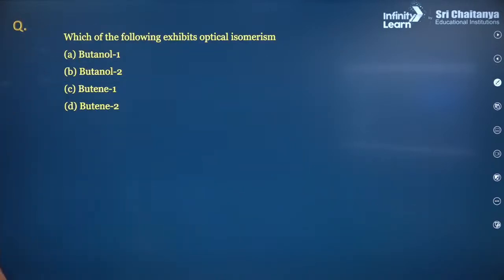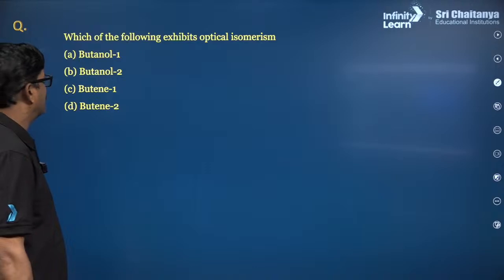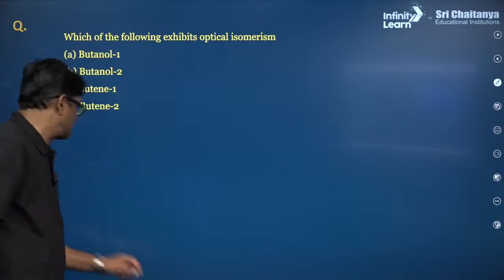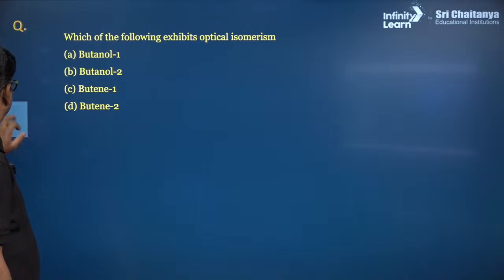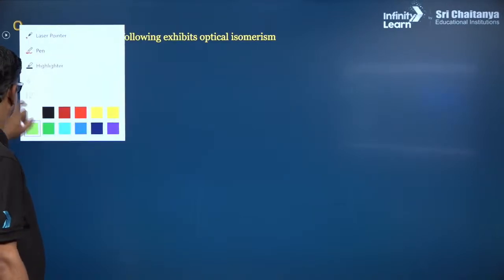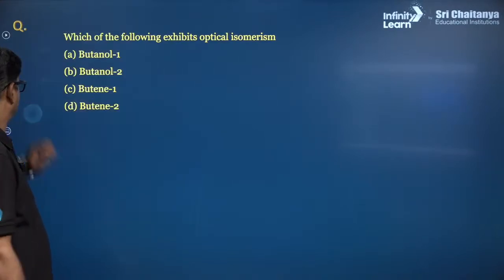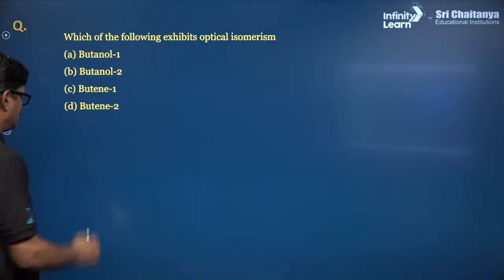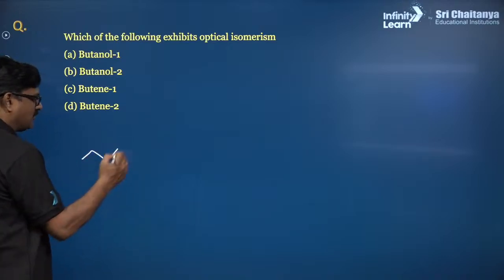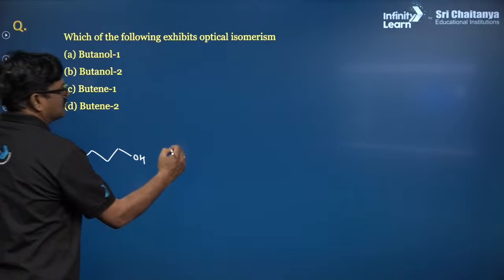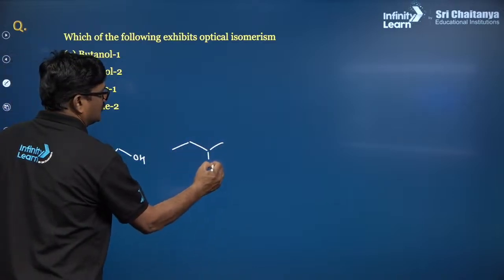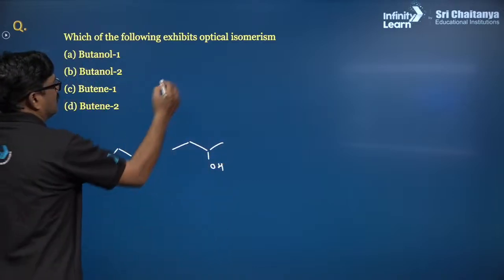Now, which of the following exhibit optical isomerism? You only have to do this. Which of the following exhibit optical isomerism? Butanol, so this is your butan-1-ol, 1, 2, 3, OH. Butan-2-ol, this is your butan-2-ol.